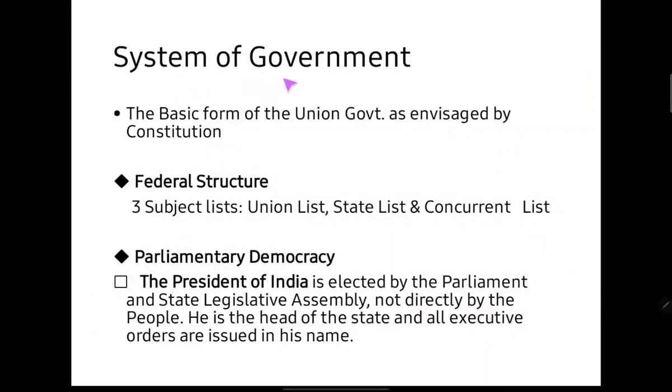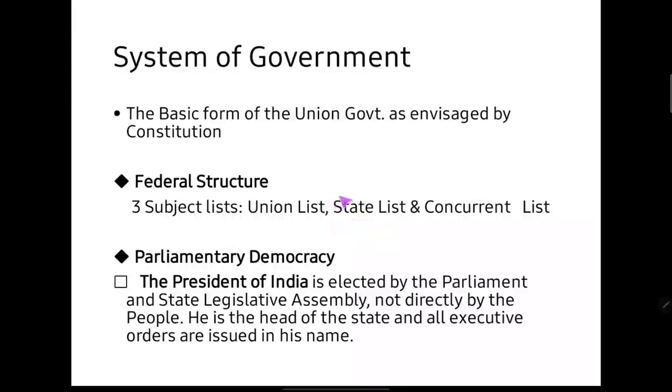Now let's talk about the system of the government as envisaged by the constitution. So basically ours is a federal structure. Federal means there is a division of the roles and responsibilities between the state and the center. Like the union list concerns the subjects that come under the center, like the defense of the country and overall finance of the country, etc. Then we have the state list, like education and the forest in a country.